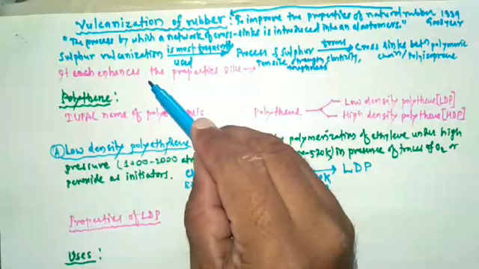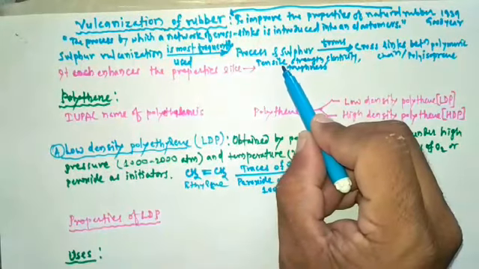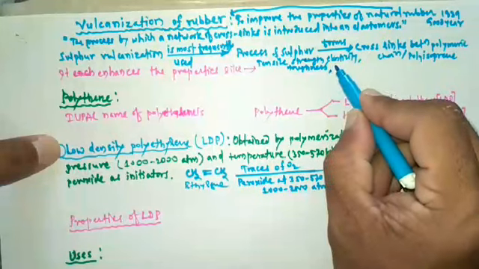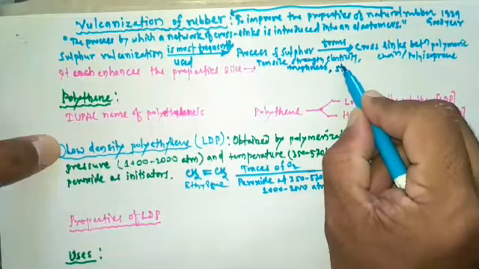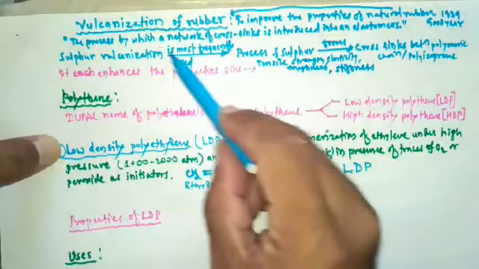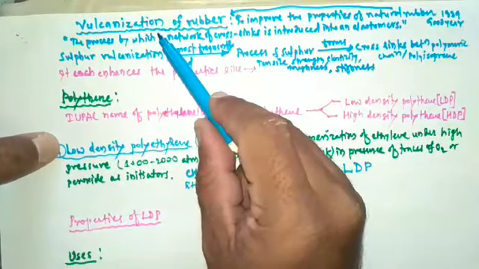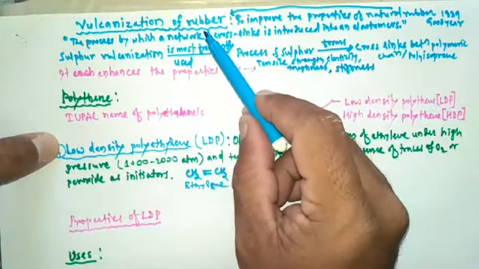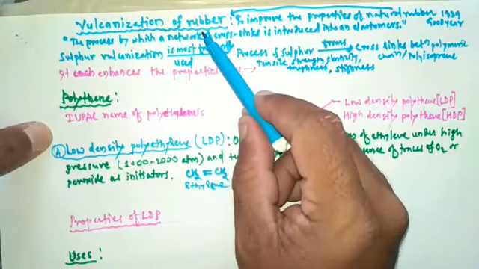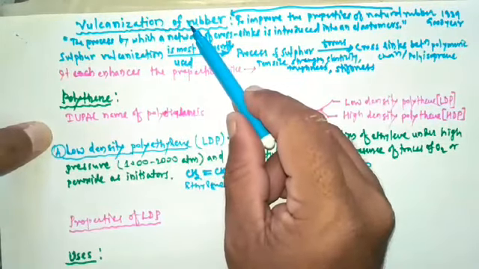So that's why the process of vulcanization of rubber is carried out. So here we finished the first article, vulcanization of rubber.